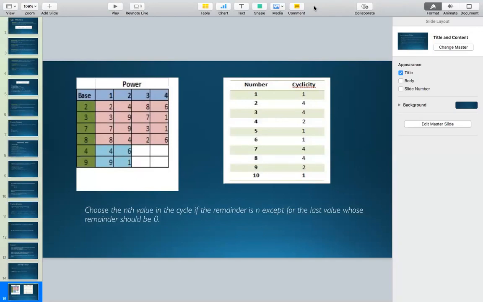So the number is 45671 and the power is 98. If I ask you, tell me what is the last digit of this number, what will be your answer?